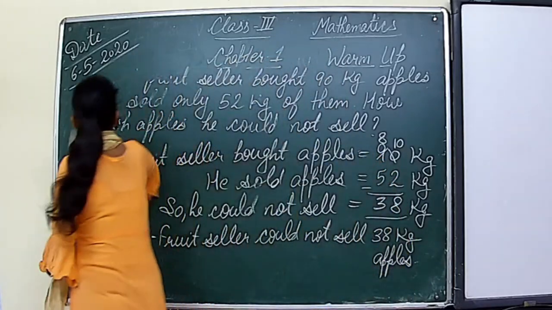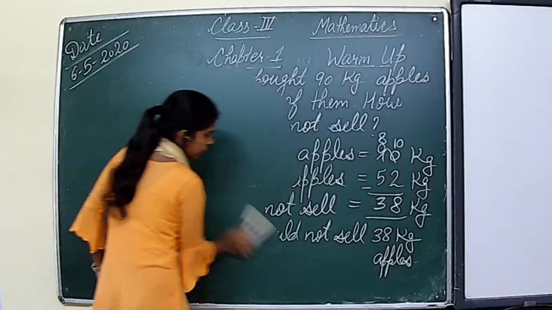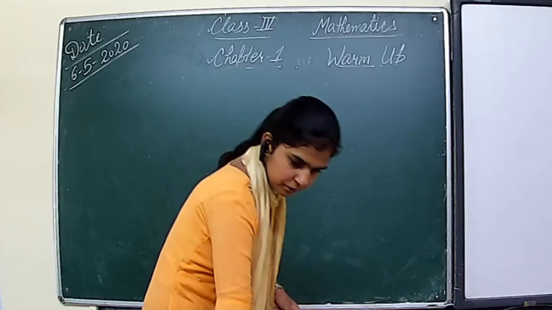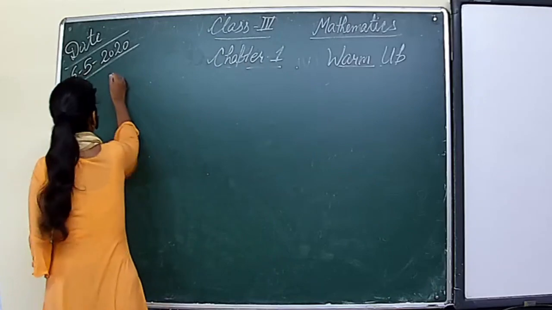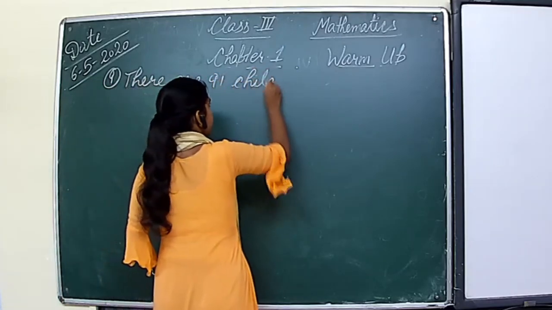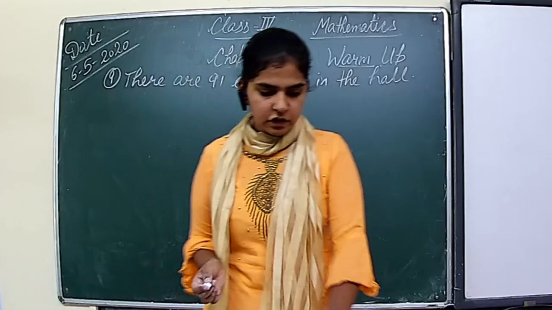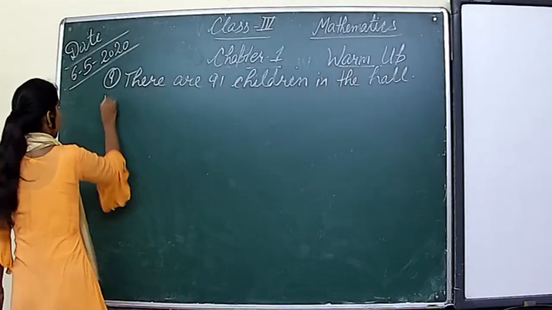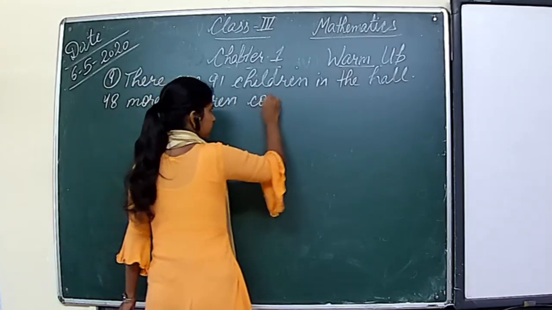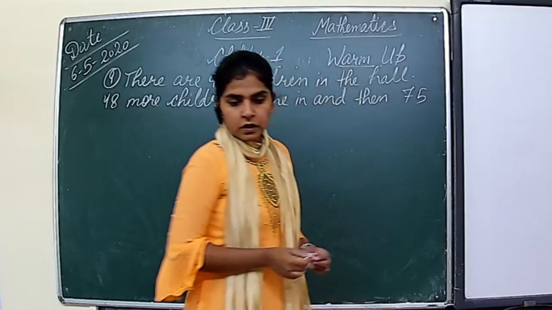Let us see. Question number 9. So there are 91 children in the hall. 48 more children come in, and then 75 of them leave.